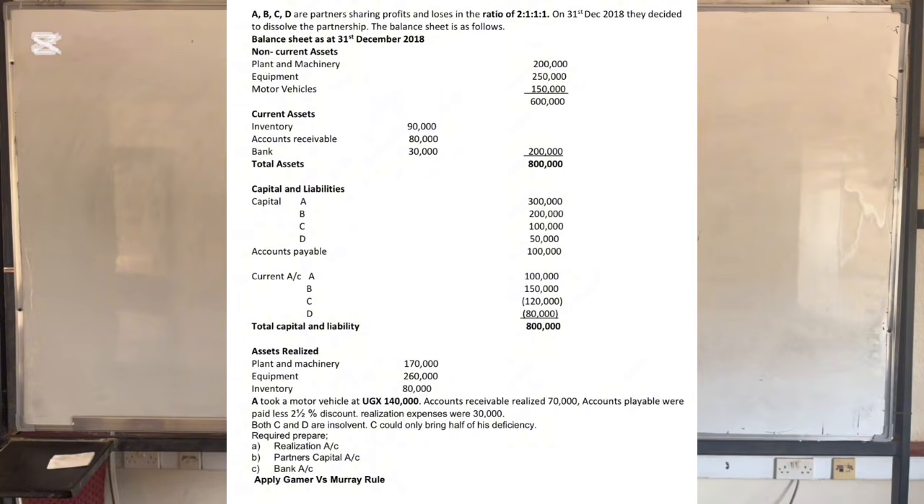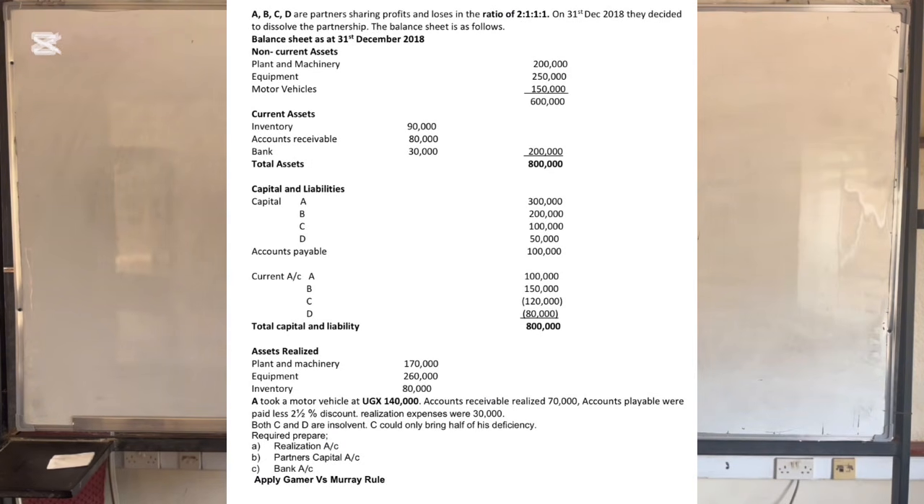Then we have the current assets, where we have inventory, accounts receivable, and then we have bank of 30,000. Then when it comes to the capital and liabilities, we have capital, which is A contributed 300,000, B 200,000, C 100,000, and then D 50,000. Then we have accounts payable, which is 100,000.